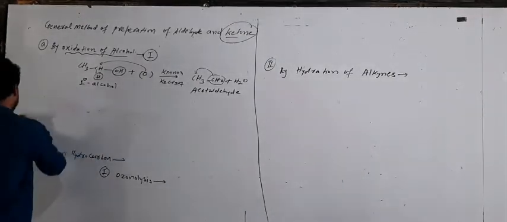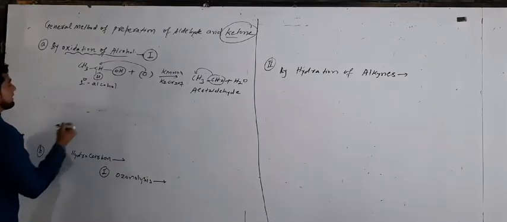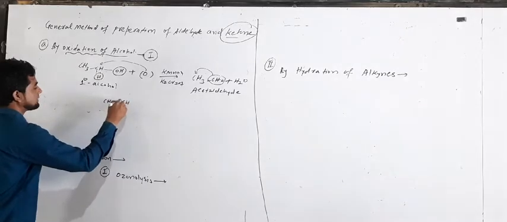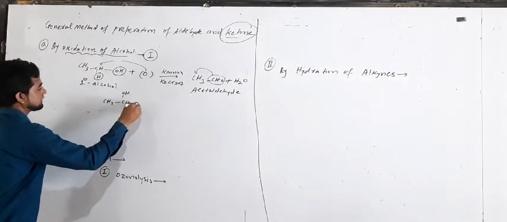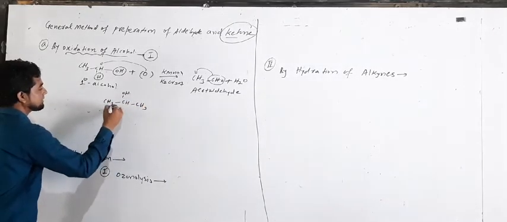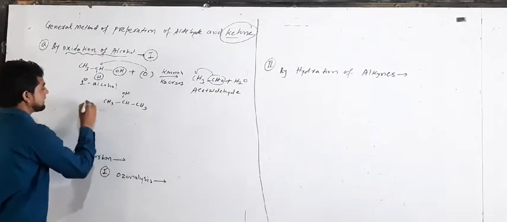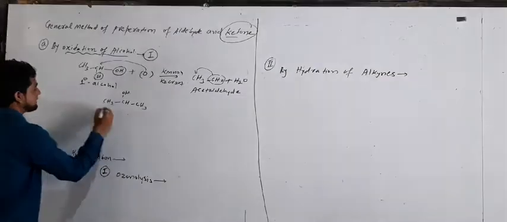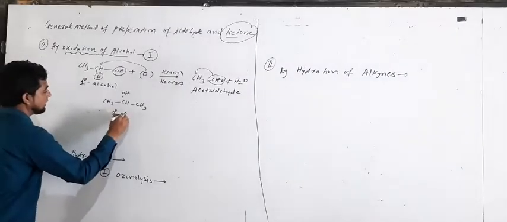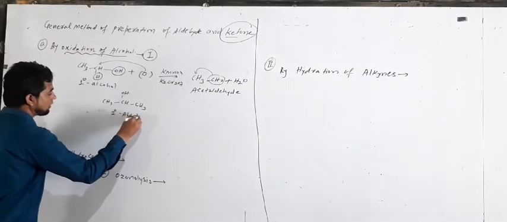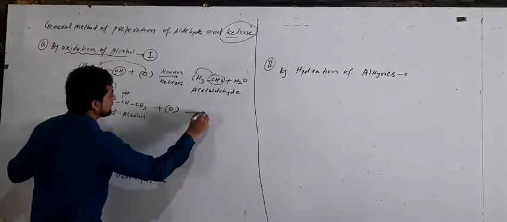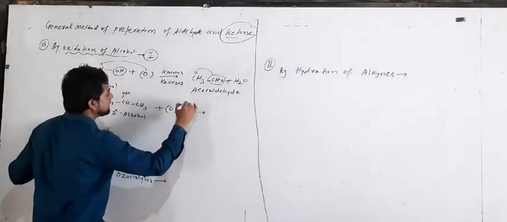We take the example: CH3-CH(OH)-CH3, which is called the secondary alcohol.